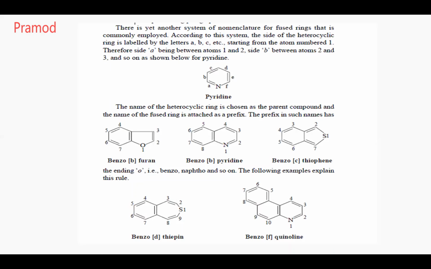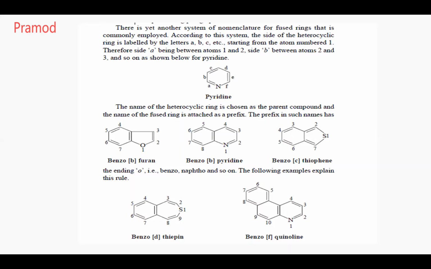So between 1 and 2, it is known as what? A. The heteroatom is given 1, no? Between 1 and the second carbon, it is known as A phase. Between 2 and 3, it is called B phase. Between 3 and 4, C phase. Between 4 and 5, D phase. Between 5 and 6, E phase. And between 1 and 6, it is known as F phase. Did you get this nomenclature? Did you understand? Yes, sir.